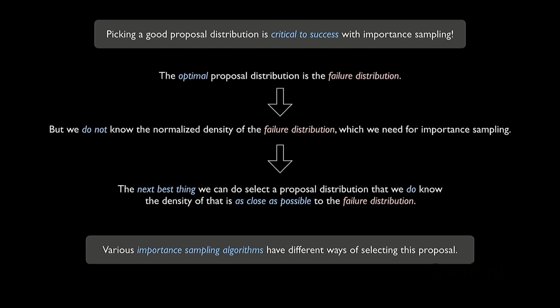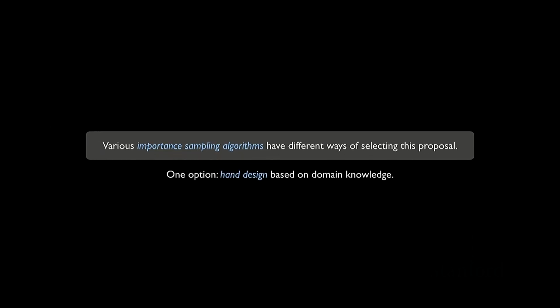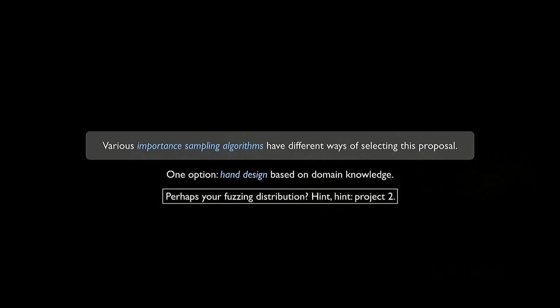Okay, so back to where we were. We're going to now talk about a bunch of different importance sampling algorithms and different ways that we could go about selecting this proposal. So one option for this proposal distribution is we could just hand design it. We could just say, I kind of know what the failure distribution is supposed to look like. We kind of did that in project 1. And so I'm just going to pick something that I think would be similar to the failure distribution. And hint, hint, maybe your fuzzing distribution that you used for project 1 would be a good thing to start with for project 2 if you want to hand design your proposal.